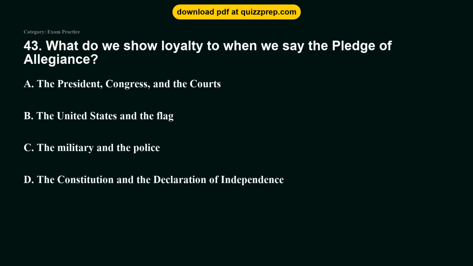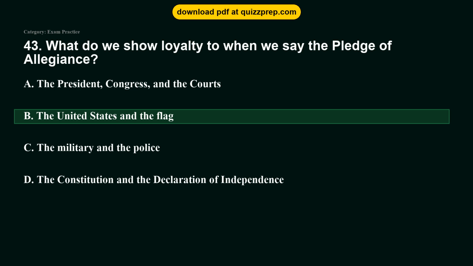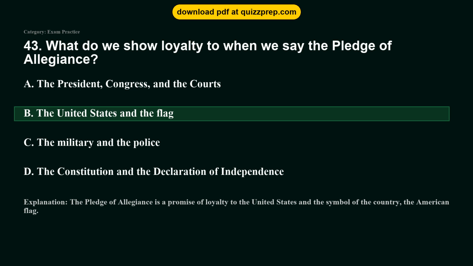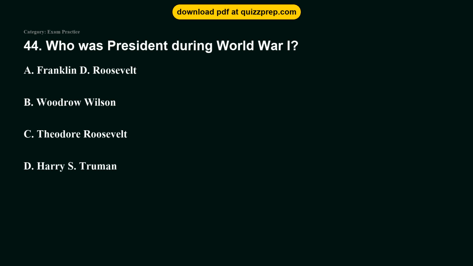Question 43. What do we show loyalty to when we say the Pledge of Allegiance? Option A, the President, Congress, and the courts. Option B, the United States and the flag. Option C, the military and the police. Option D, the Constitution and the Declaration of Independence. The correct answer is option B, the United States and the flag. The Pledge of Allegiance is a promise of loyalty to the United States and the symbol of the country, the American flag.